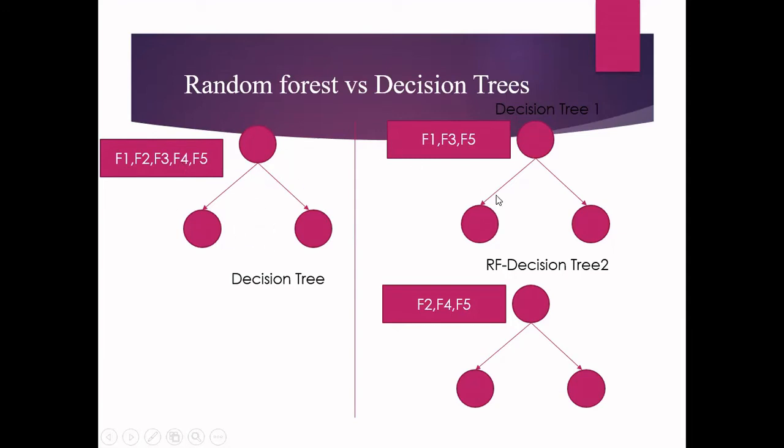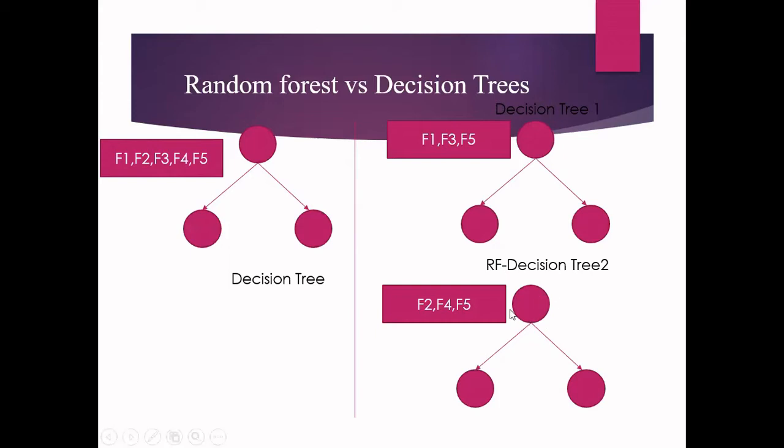Whereas in case of random forest, here I am assuming a random forest with 2 decision trees. So top is decision tree 1 and bottom is decision tree 2. When I want to construct decision tree 1, instead of selecting 5 features, I'm going to select only 3 features, F1, F3, and F5, that will be given as input to the root node. And then it will proceed according to the information gain and entropy to construct the decision tree.